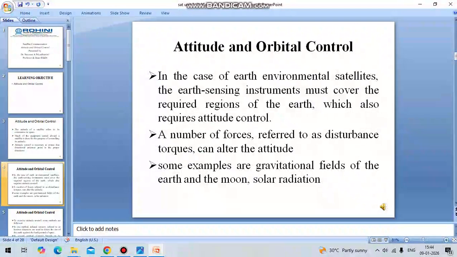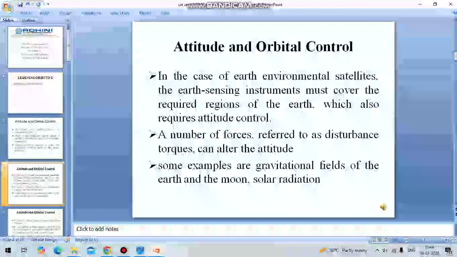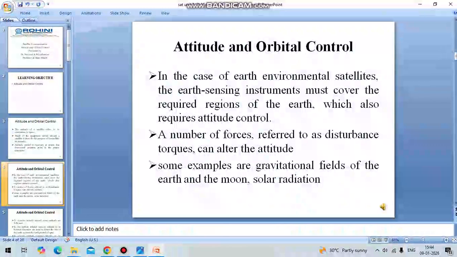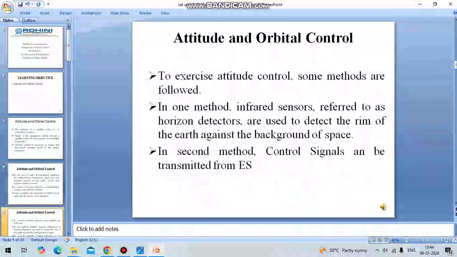When the satellite is rotating around the Earth, there are a number of disturbance forces that would make the satellite alter its position. So a number of control signals are sent from the Earth station to maintain the satellite in its correct position. Some of the causes of this change in attitude are the gravitational force from the sun, the Earth and the moon, and also some solar radiation. To control this, the first one is the active method.